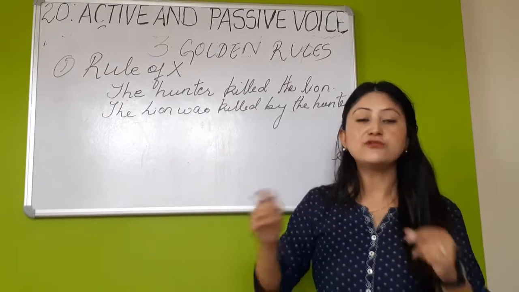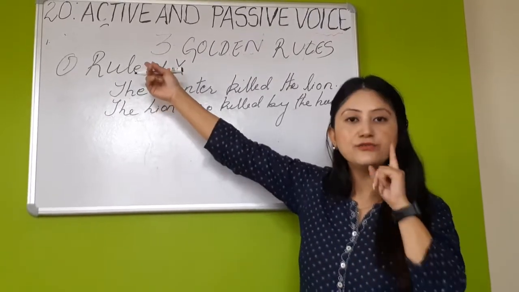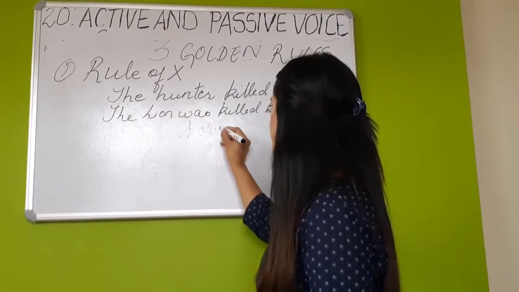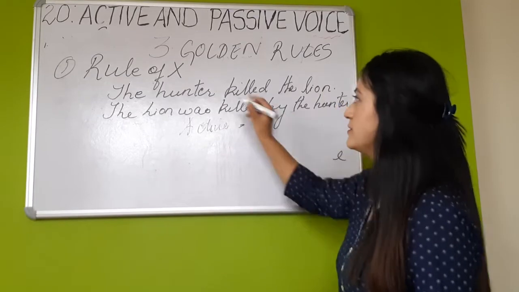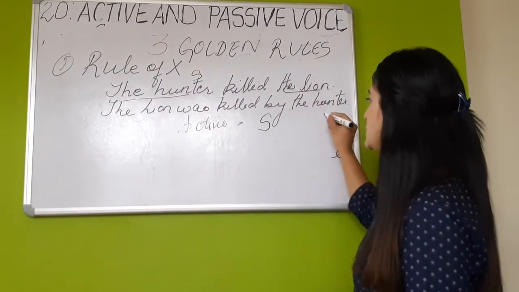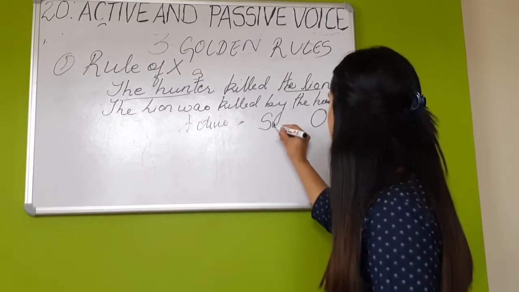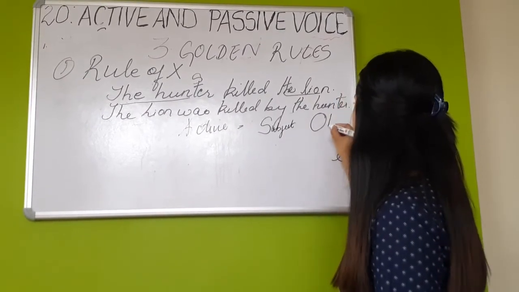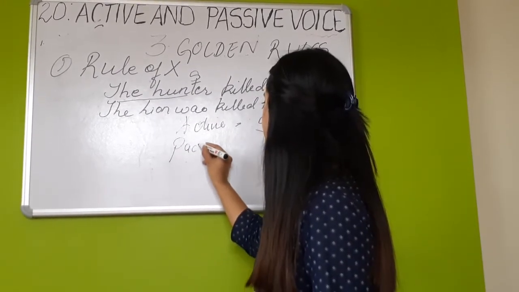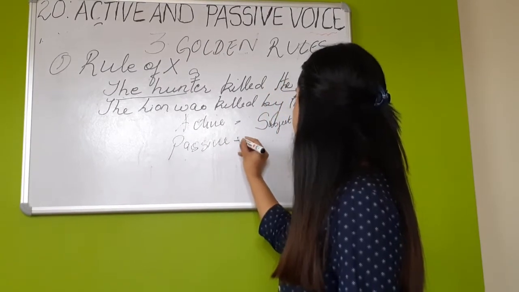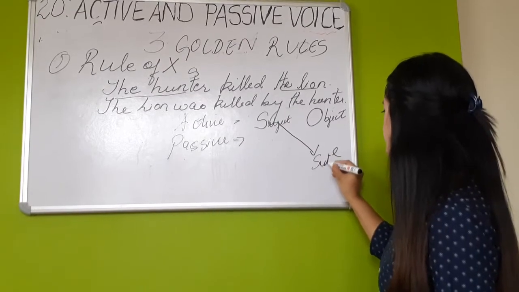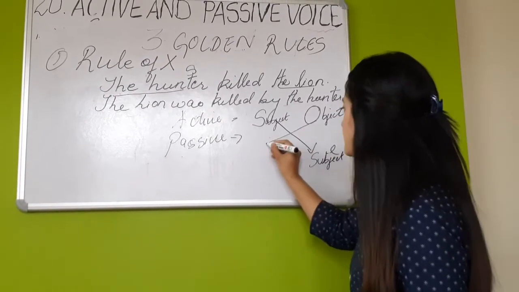And how to find it out? First, as I told you, figure out the rule of X. In active voice, first you have the subject, then towards the end you have the object. But in passive voice, the object comes first and the subject goes towards the end.